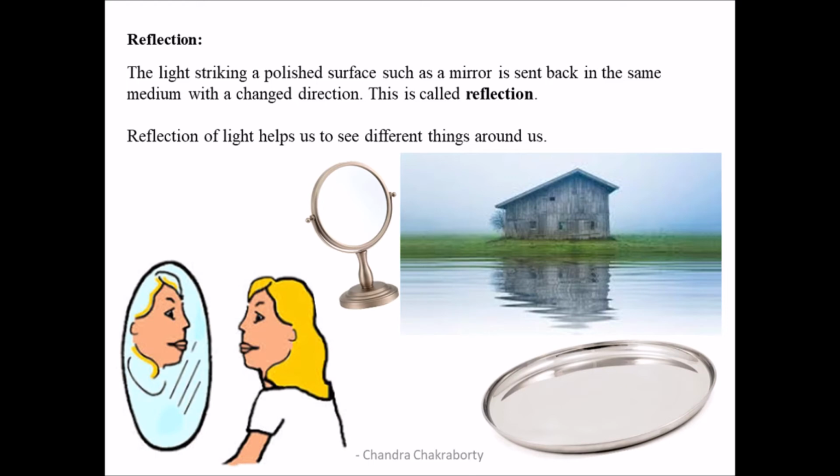It is not necessary that the reflecting surface has to be a mirror. It can be any surface that can reflect the light falling on it. So here it's a polished metallic surface. It has the capability to reflect the light falling on it. So it's a reflecting surface. Now in the fourth example, there's a house, there's water in front of the house, and we can see the reflection of the house in water. So water is also a reflecting surface.